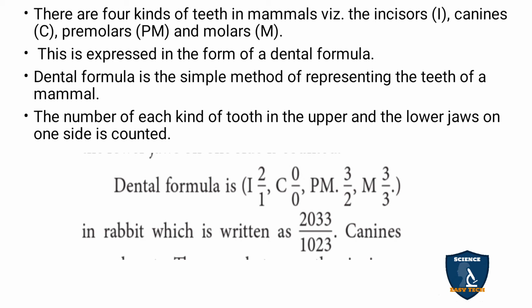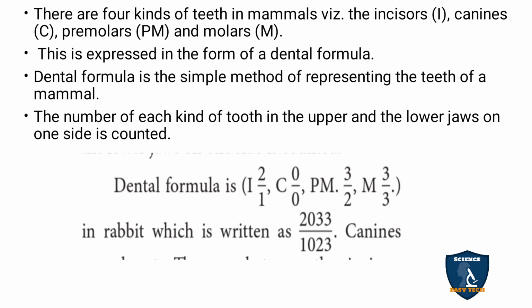The number of each kind of tooth in the upper and lower jaw on one side is counted. The dental formula is: incisors 2 by 1, canines 0 by 0, premolars 3 by 2 and molars 3 by 3.